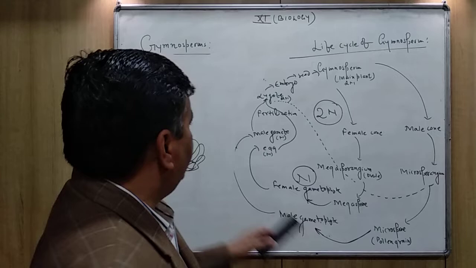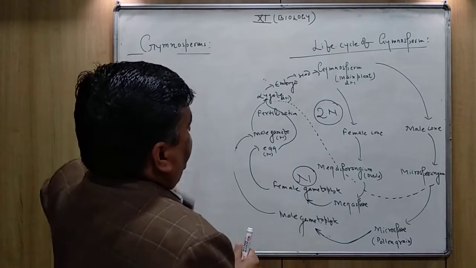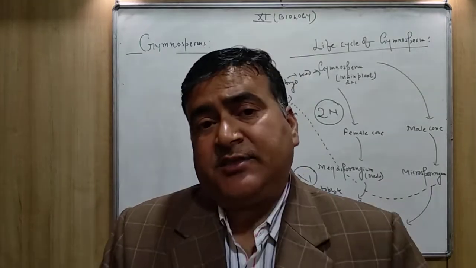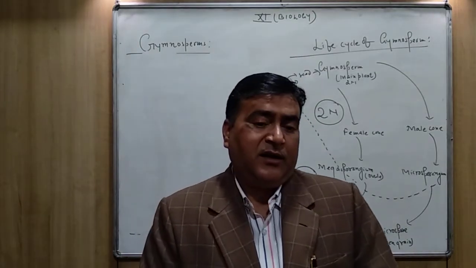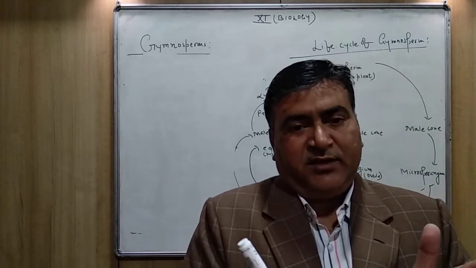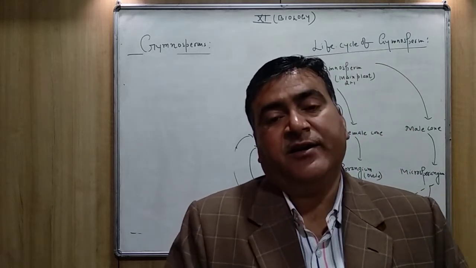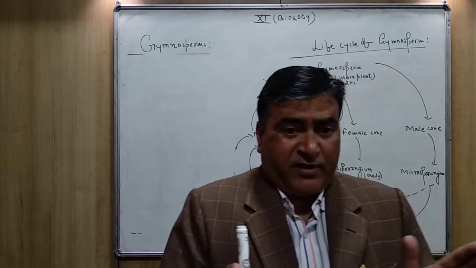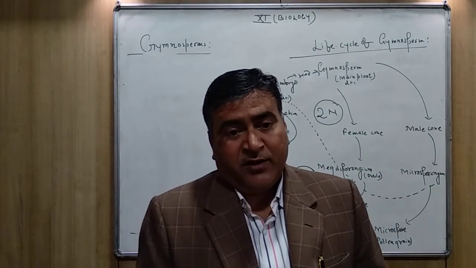Actually, the male cone is made up of special leaves, or you can say modified leaves. The leaves get modified, and the modified leaves form the cone.